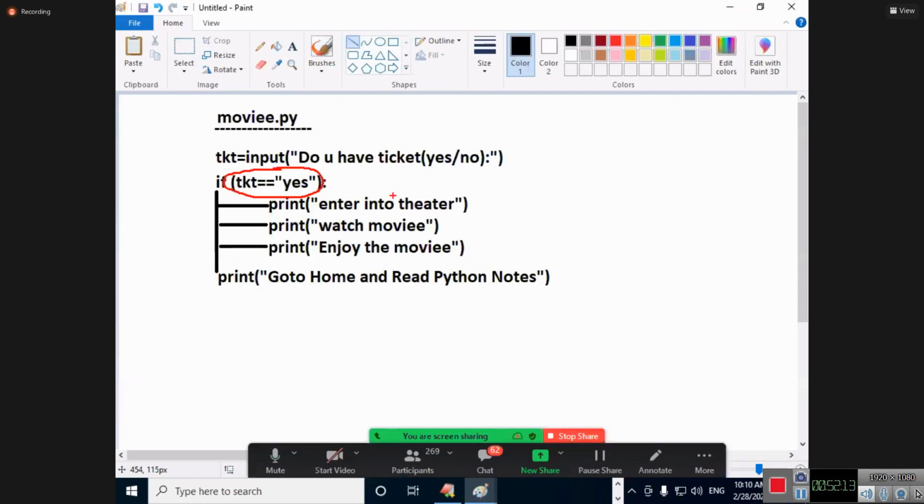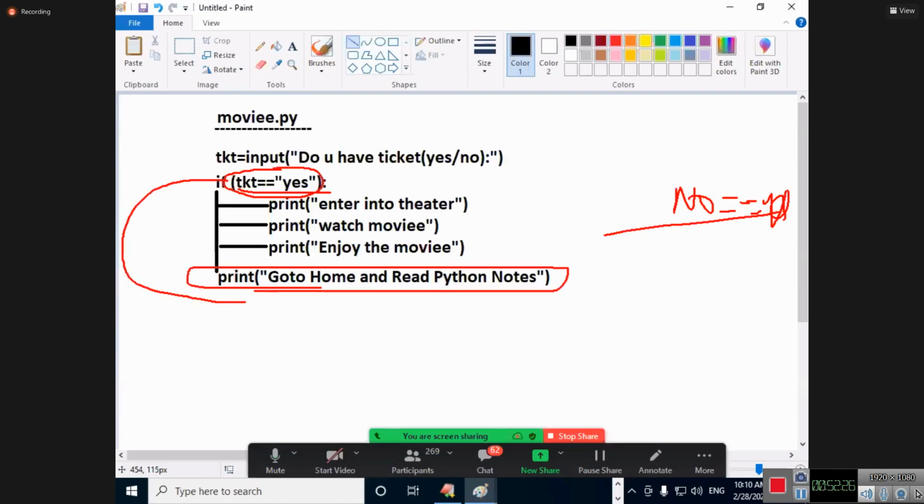If you don't say true or false, what will you do at home? I don't know. What is that? False. No is equal to yes, I asked. Is this true or false? False means what is executing? Other statements in the program will execute. Go home and read Python notes.